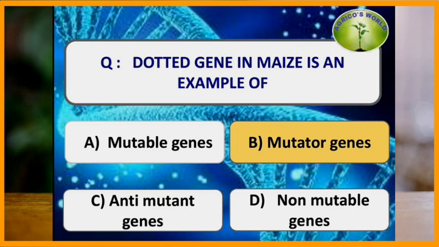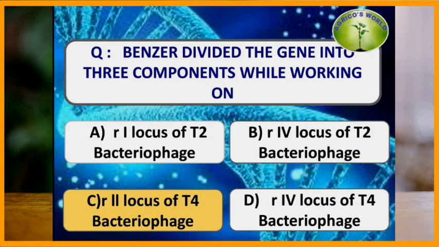Dotted gene in maize is an example of mutator gene, and the mutator gene enhances the natural mutation rate. Benzer divided the gene into three components while working on R2 locus of bacteriophage, and he divided the gene into cistron, recon and muton.